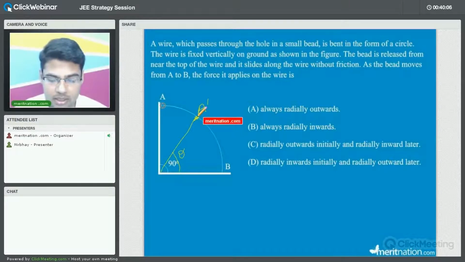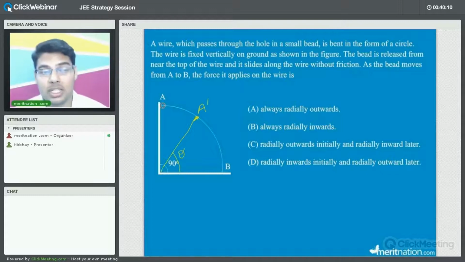So as you can see, the basic idea is, whenever you have this type of situation, the first thing that you do is draw the free body diagram of the particular object concerned. Yes or no? Absolutely yes. So now here you are asked about the force on the wire. So the force or the normal reaction on the bead will be opposite to the normal reaction on the wire. You agree with this point?